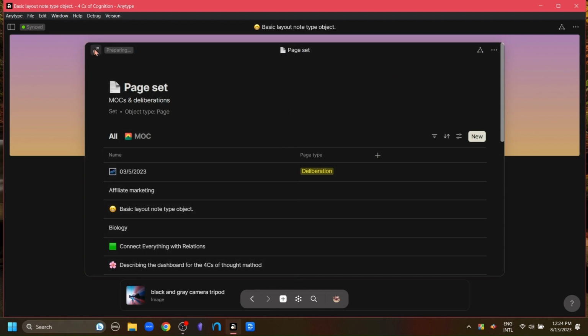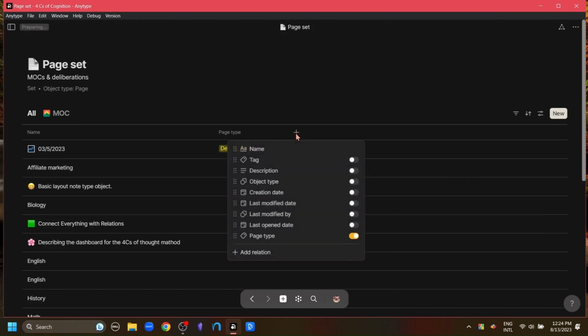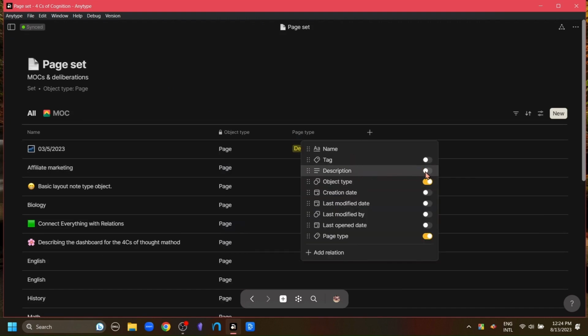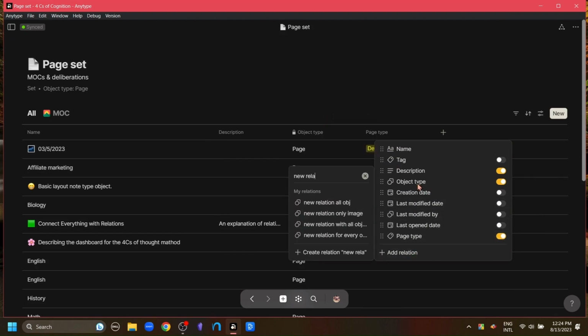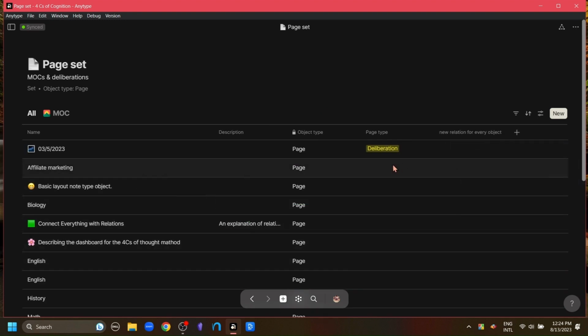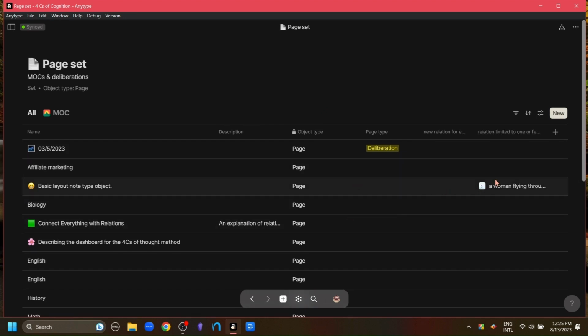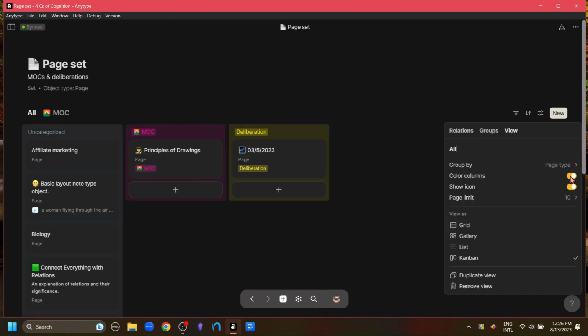It says open a set here because I have already created a set with the object type page. Now here is the set, and we can add different relations to it. We can actually make a new relation for this type here, so it will just add a relation to all the objects of that type present in the set. This set is kind of like a database. So we can add a view, change the view from grid to list, or even to Kanban view. We can also format the appearance of the Kanban view.